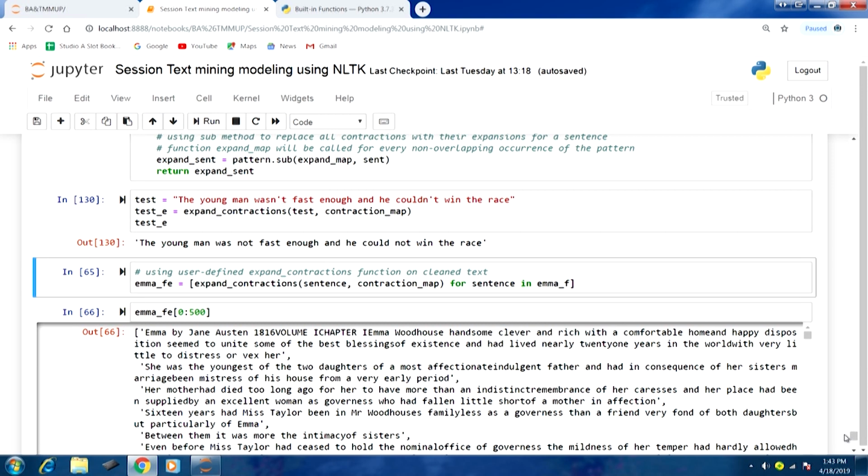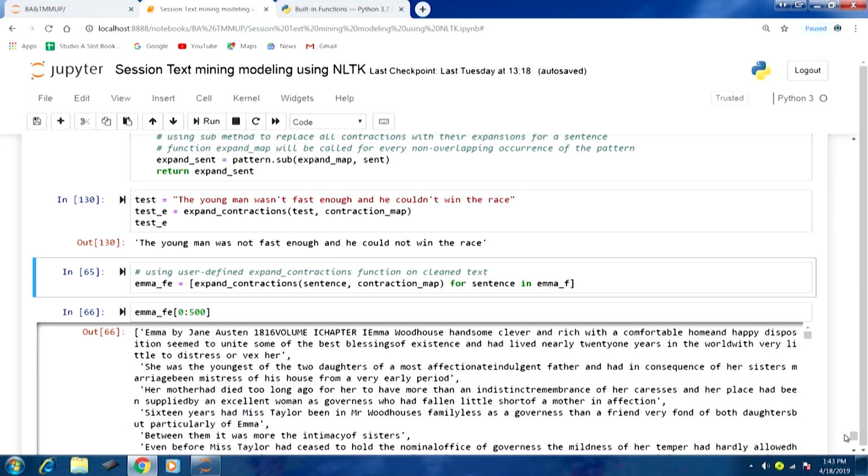Sentence is coming from for sentence in AMA underscore f. AMA underscore f is the previous output that we had produced, where we had cleaned a few things using the filter function, and we had cleaned this text. We are going to use that particular output and apply this expand underscore contractions function.